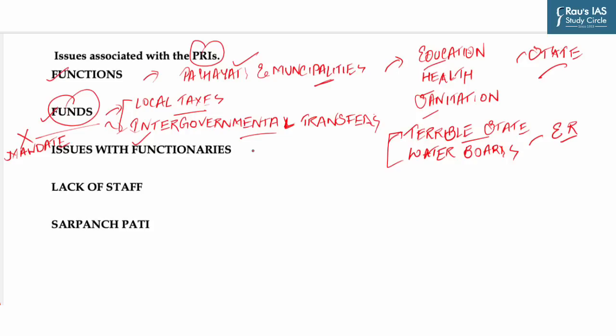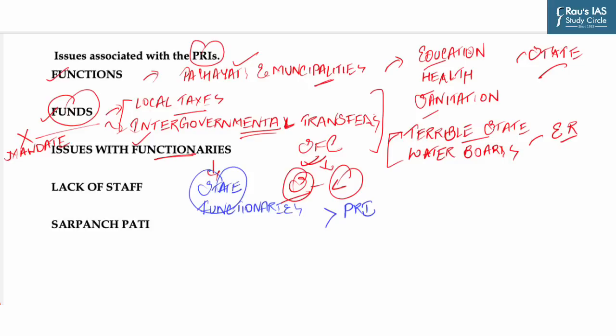Now, the second avenue of revenue generation is intergovernmental transfers, where state governments devolve a certain percentage of their revenue to PRIs. So the constitutional amendment created a provision for the State Finance Commission to recommend the revenue share between state government and local governments. However, these are merely recommendations and state governments are not bound by them. So though finance commissions at each level have advocated for greater devolution of funds, there has been little action by the state to devolve funds. So these are the issues with respect to the funds.